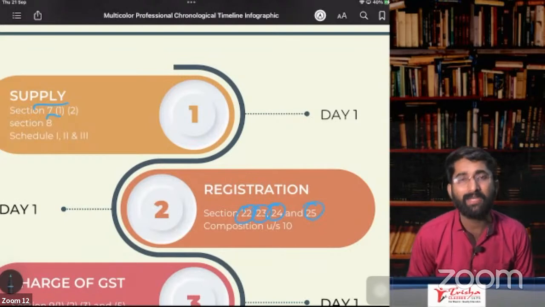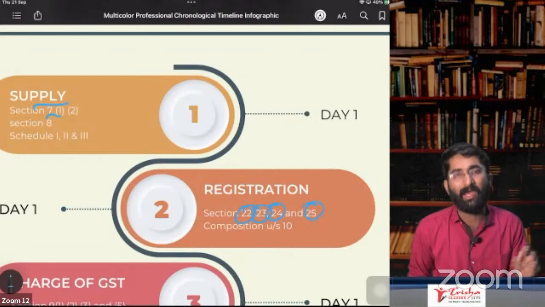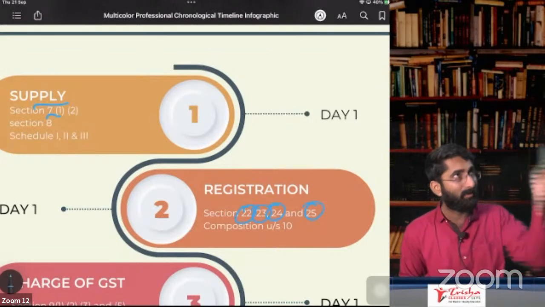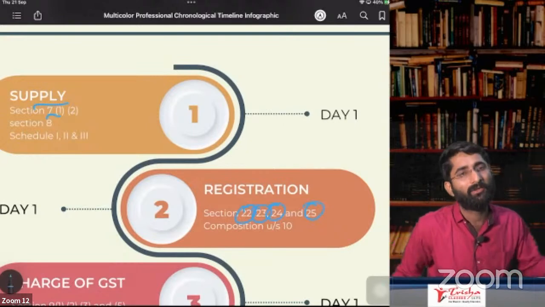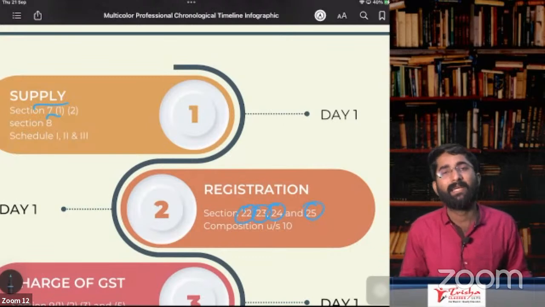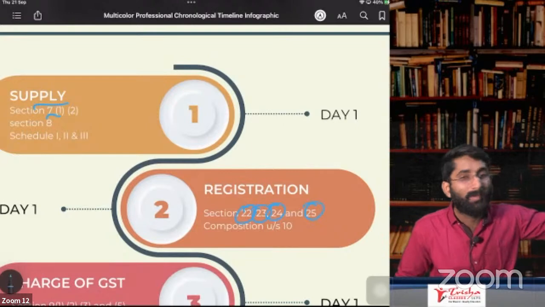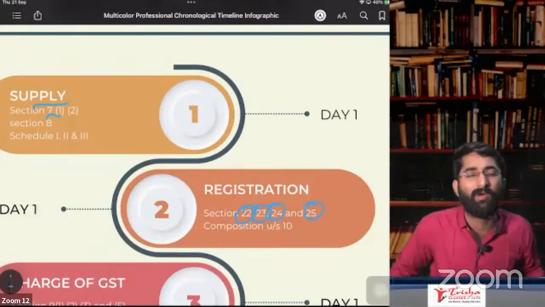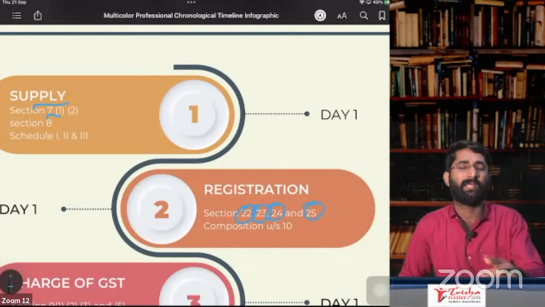ISRO T, T for TDS deductor and TCS collector. We discussed this. If you are a TDS deductor and TCS collector, you have to deduct and you have to pay to the government. To pay to the government, you should have the registration. Otherwise, you will deduct, but you cannot pay to the government. That is about TDS and TCS. So next one is A for agent. If principal is registered, agent is also required to be registered. So this is in the principal and agent relation, you have to take compulsory registration.